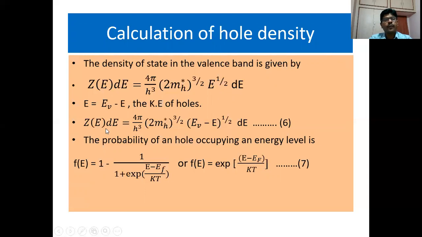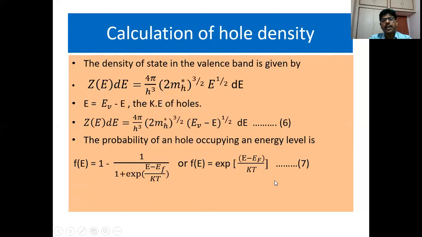Hence, Z of E dE is equal to 4π/h³ (2 m_h*)^(3/2) (E_V − E)^(1/2) dE. And the probability of a hole occupying an energy level is F of E equal to 1 minus 1 divided by 1 plus exponential of (E − E_F)/kT, or F of E is equal to exponential of (E − E_F)/kT.